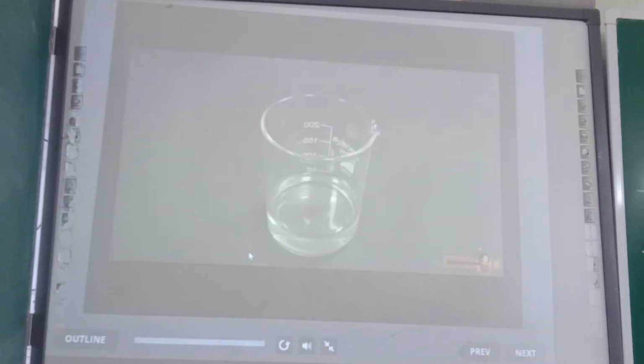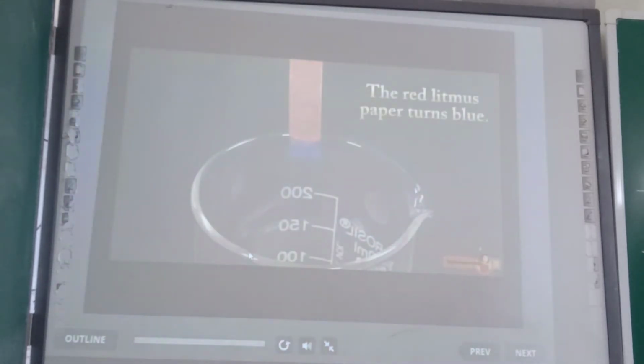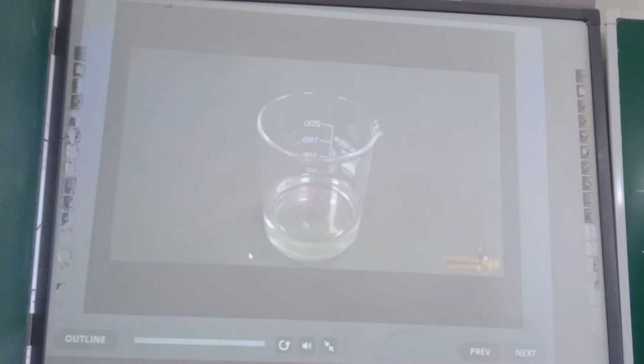Dip one end of red litmus paper into the liquid and observe carefully. The red litmus paper turns blue. Now, repeat the same activity with the blue litmus paper.